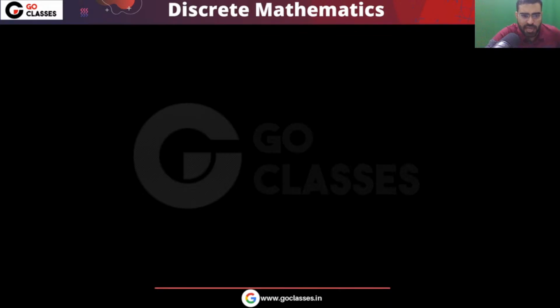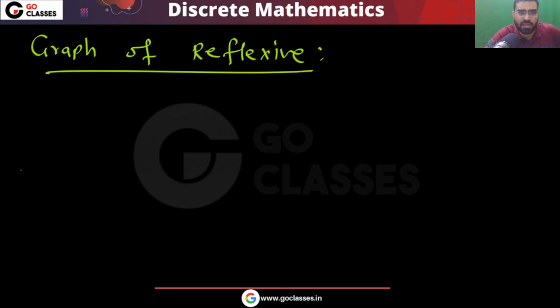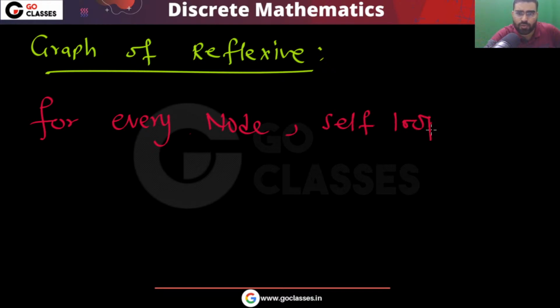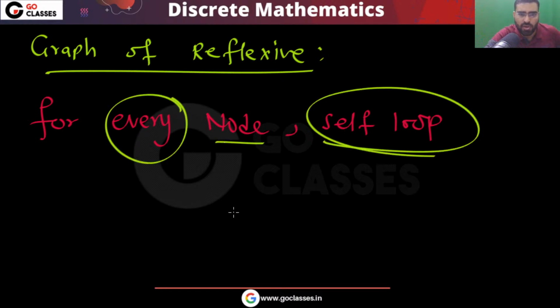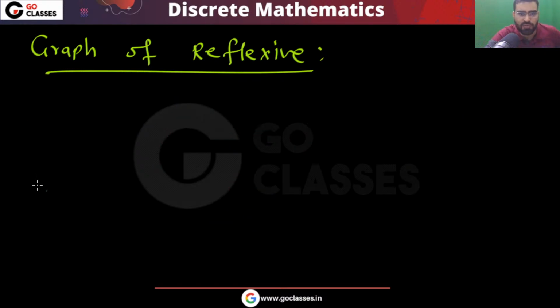So very important thing I am telling you, what is the graph? Let's see the graph of reflexive. The graph of reflexive relation will be like this. For every node, what should happen? For every node, there must be a self loop. Very important. For every node, whatever node you take, we must have a self loop. This is called reflexive property. This is the graph of reflexive.